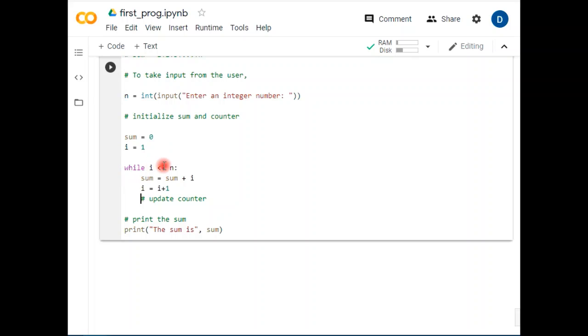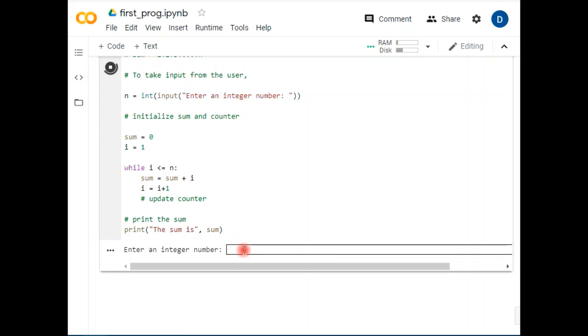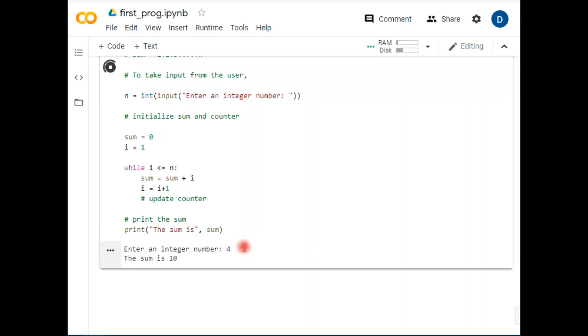So it starts from here and checks the condition for 1. Suppose I take an example. It's asking me for a number: enter an integer number. I am simply taking 4. So what happens? It starts from 1 and checks the condition for 4. Is 1 less than or equal to 4? Yes, so it starts. Sum equals sum plus i. Sum was initially 0 and i was 1, so 0 plus 1 is 1. Then in the next process, i becomes 1 plus 1, which is 2.